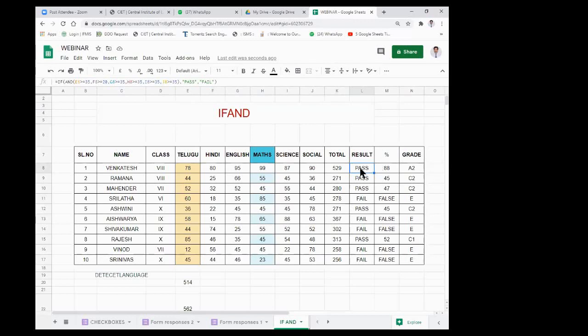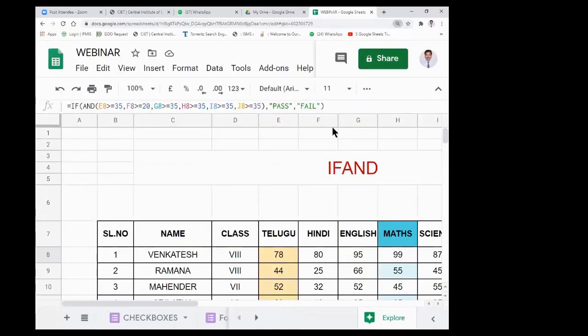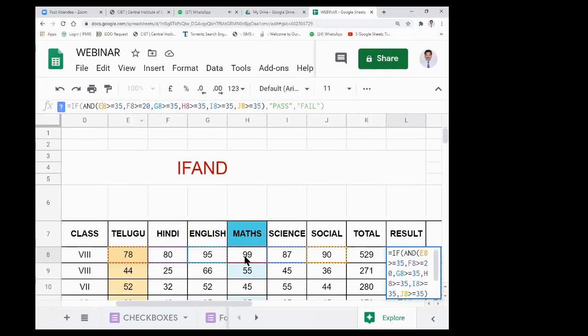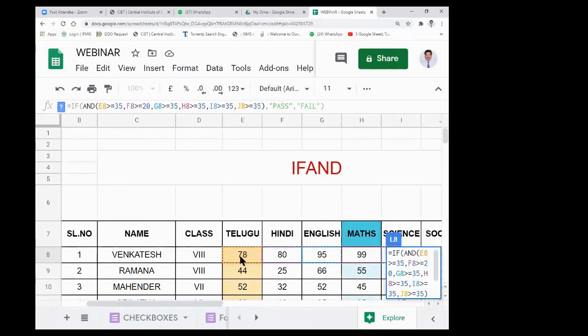The formula I entered here is IF, and within the bracket I kept the AND. In the AND, I give different types of conditions. You see here E8 means this is the Telugu marks, and next F8 is the Hindi. I gave here only 20 marks.